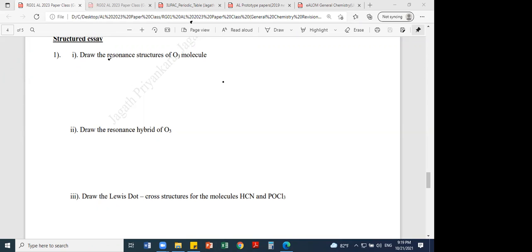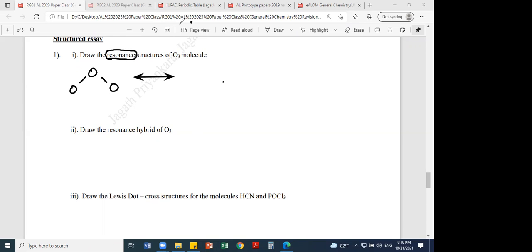So what is resonance? Resonance is when there's more than one possible structure. Such structures are called resonance structures. Now if you take ozone, a homo-triatomic molecule, there are two resonance structures, so we use a double-headed arrow.